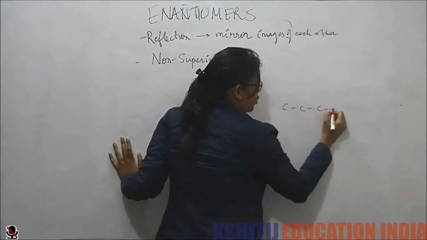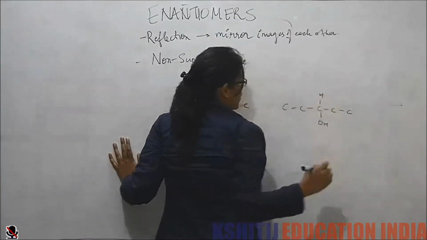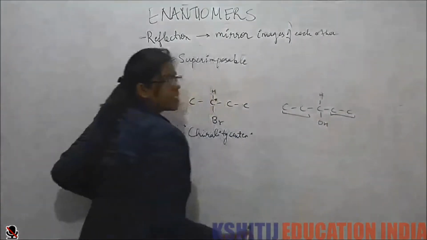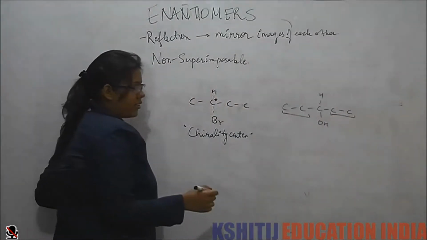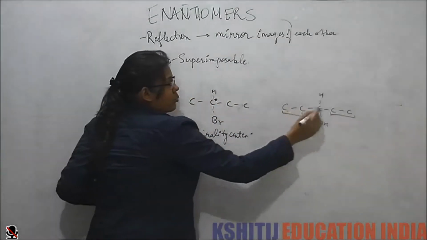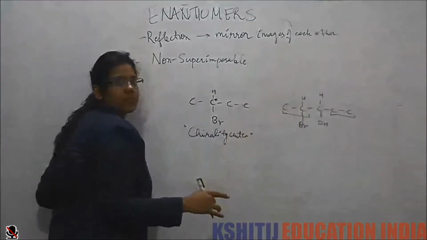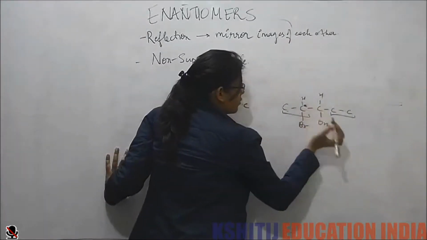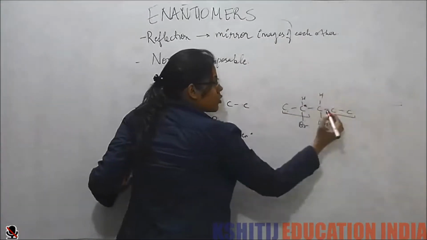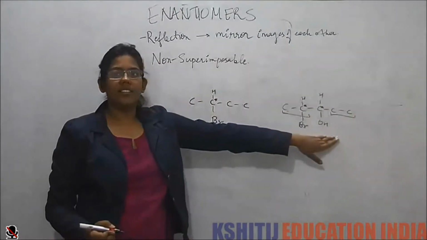If I have this kind of molecule, in this case we see that this and this group are the same. So this is not a chiral center. But now if I put bromine here, this group and this group, all 4 groups are different. So this becomes a chiral center. And now this and this group also became different, so this also becomes a chiral center. Now this molecule has 2 chiral centers.